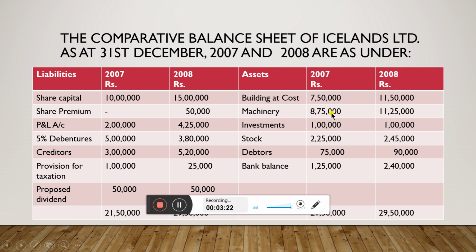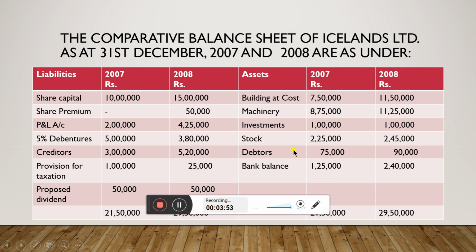Machinery 8 lakh 75,000 in the year 2007, in the year 2008 11 lakh 25,000. There is an increase from 2007 to 2008. Either there will be purchase of asset or sale of asset or depreciation, that we need to factor in the working note. Investments 2007 1 lakh, 2008 1 lakh.